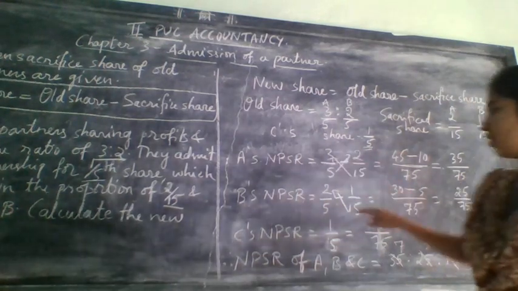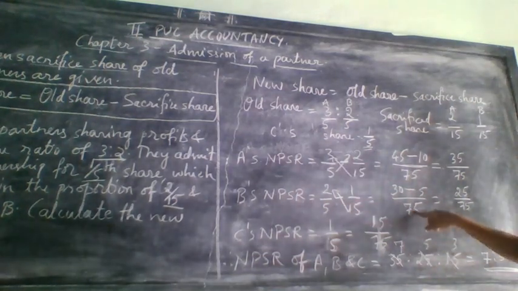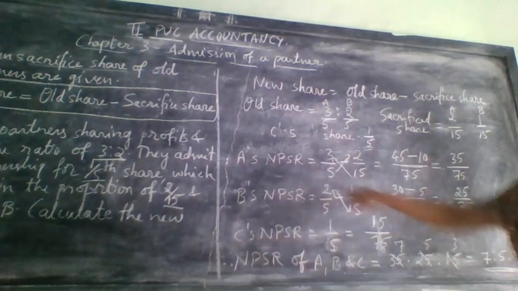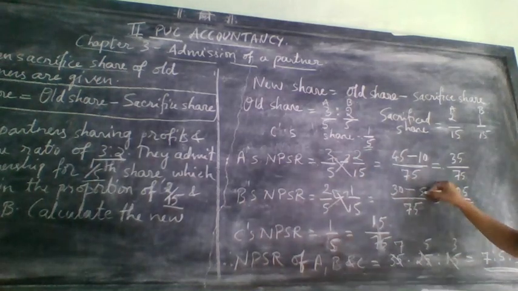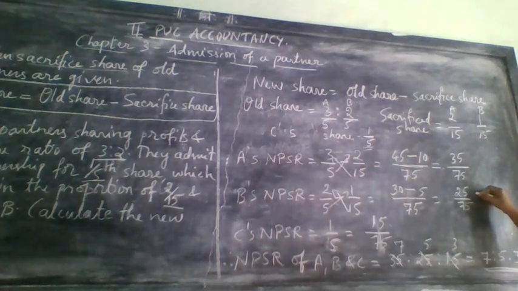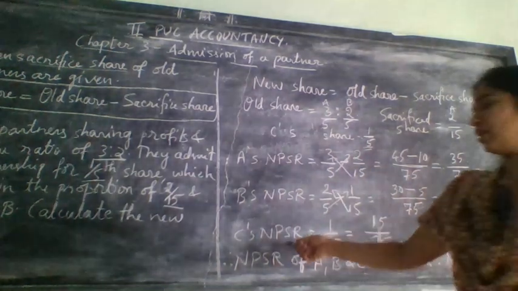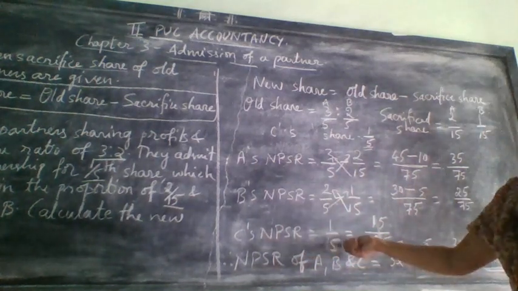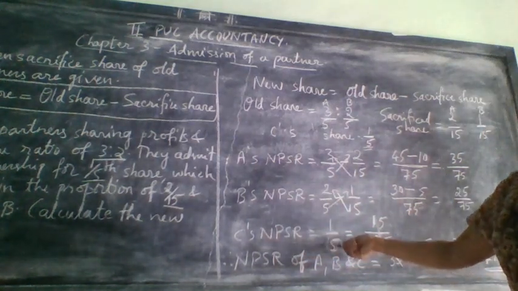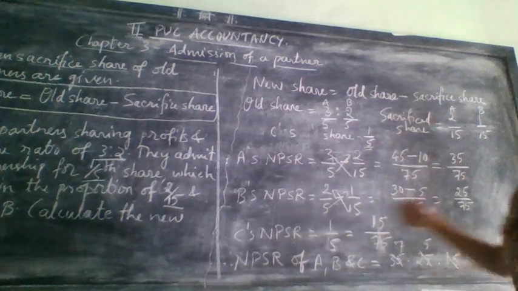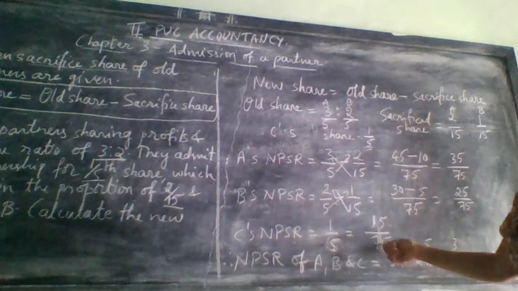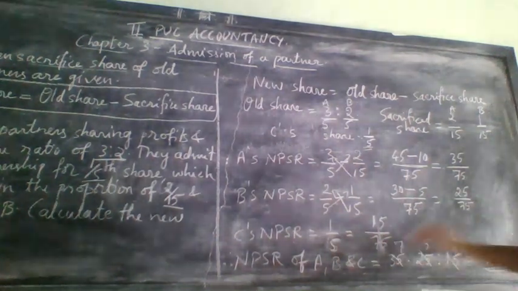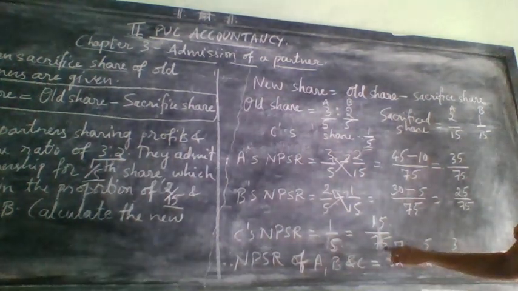Next, 15 into 5 for B, that is 75. 15 2s are 30. 5 1s are 5. 30 minus 5, it will come 25. Next, C's new profit sharing ratio. His share is 1 by 5. What we need to do is convert this denominator to the common denominator that A and B are having. If you convert that, if you write the same denominator for him also, 75 it is.